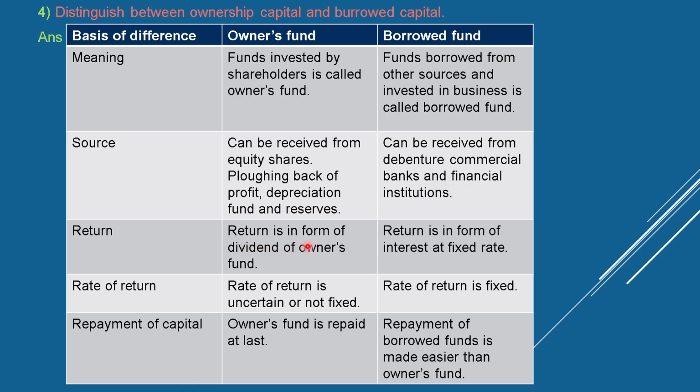Return: return on owner's fund is in the form of dividend. Return on borrowed fund is in the form of interest at a fixed rate. Rate of return: the rate of return is uncertain or not fixed for owner's fund, and fixed for borrowed fund. Repayment of capital: owner's fund is repaid at last. Repayment of borrowed fund is made before owner's fund.